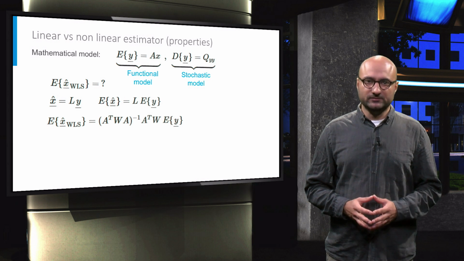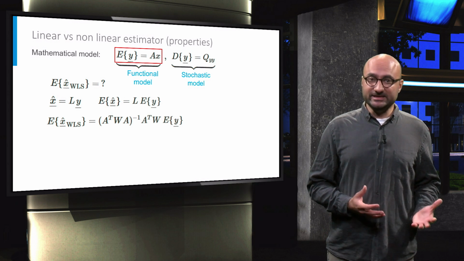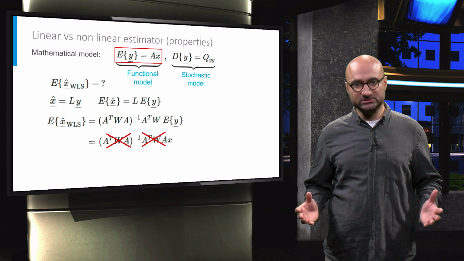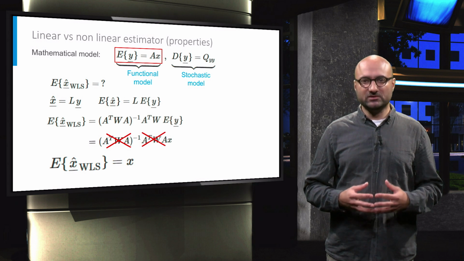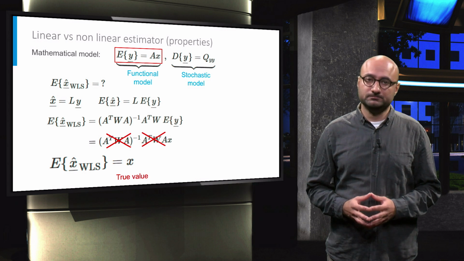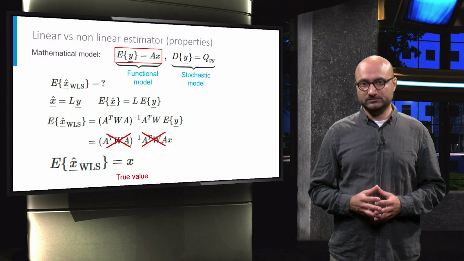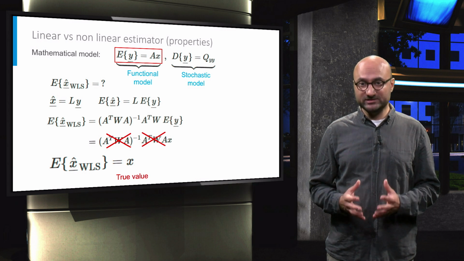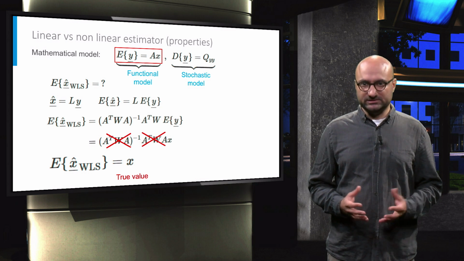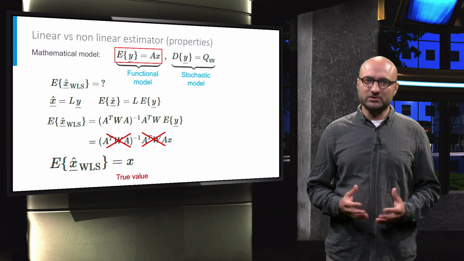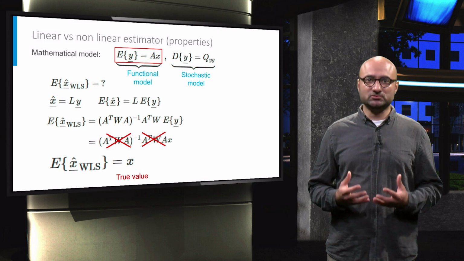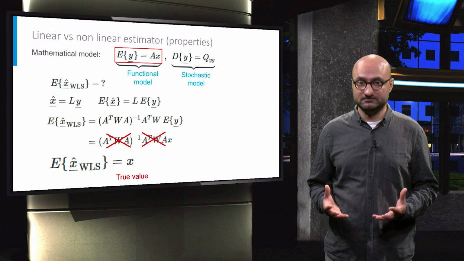From the functional model, we have the expectation of y equals Ax. Inserting this equation here, we can see that these two terms cancel out each other, and finally, the expectation of x hat is equal to x, or equal to the true value, the unknown true value. Even though the true value of x always remains unknown, this expectation equals x is an important result. It means that on average, if we have a large number of realizations of x hat, we expect the mean value of realizations to converge to the true value of x.